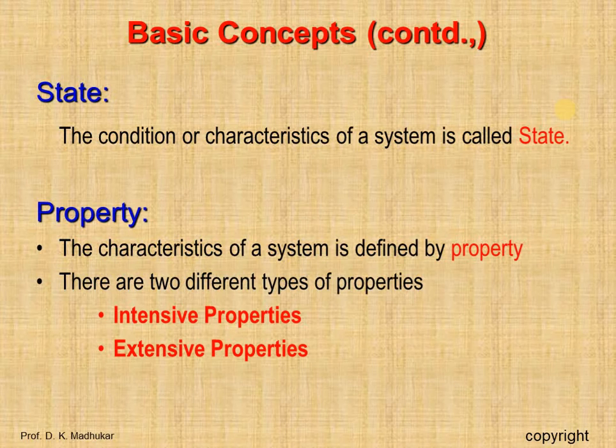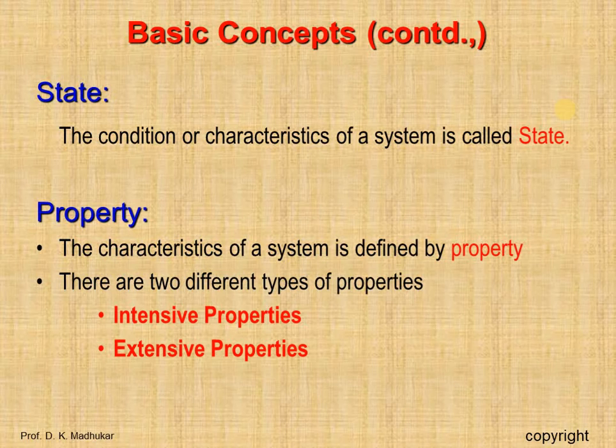Based on what we discussed, we can determine if a given variable is a property or not by applying the following test. A variable is a property if and only if it has a single value at each equilibrium state, and if the change in its value between any two prescribed equilibrium states is single valued. Therefore any variable whose change is fixed by the end states is a property.